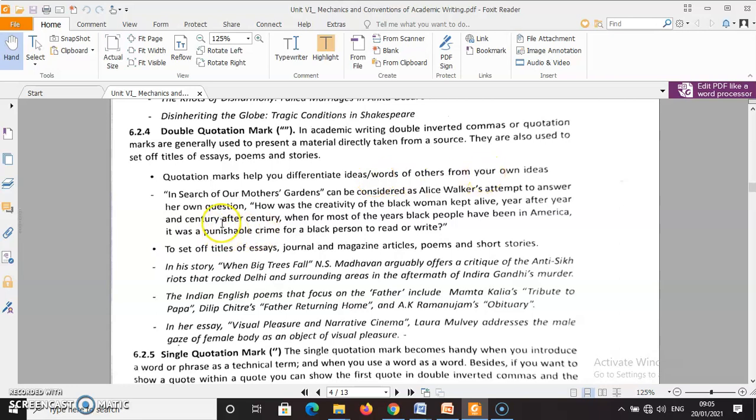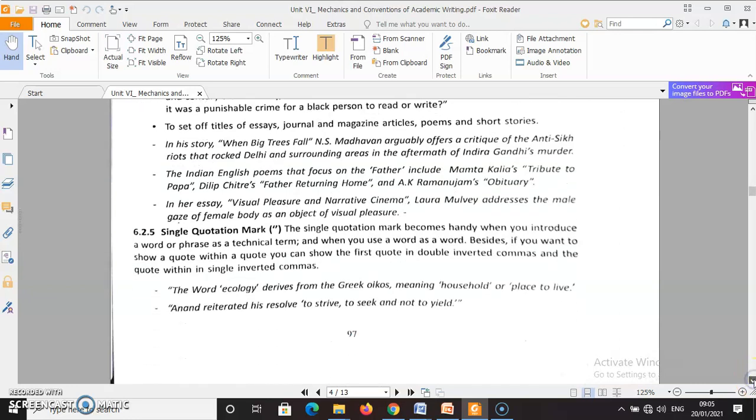If you are writing an academic essay and you are using some lines from an essay written by another person, you have to give those lines in double inverted commas like this. And to set off titles of essays, journal and magazine articles, poems and short stories. In his story "When the Big Trees Fall," N.S. Madhavan arguably offers a critique of the anti-Sikh riots. It is talking about N.S. Madhavan, the famous writer, and his famous short story, When Big Trees Fall. This is given in double inverted commas. So these are the two uses of double inverted commas or double quotation marks.